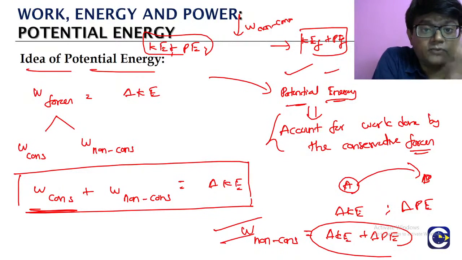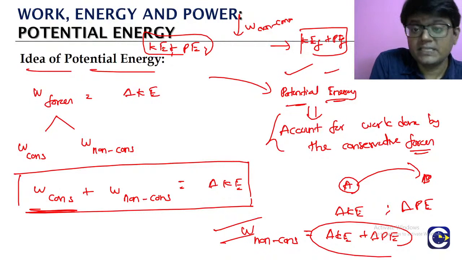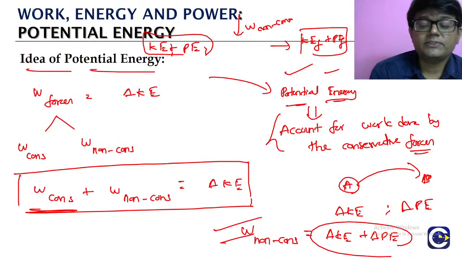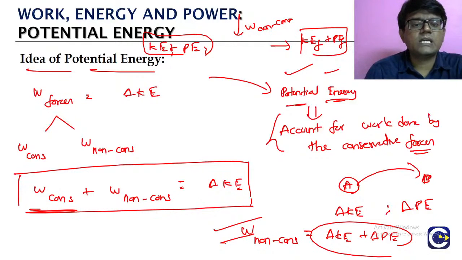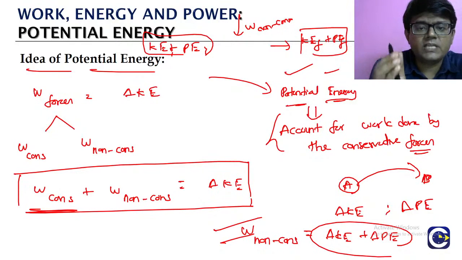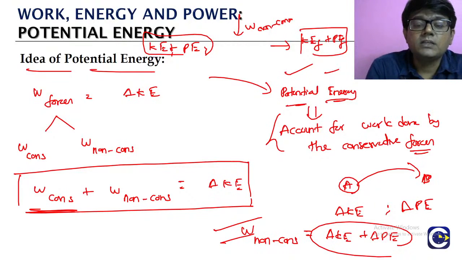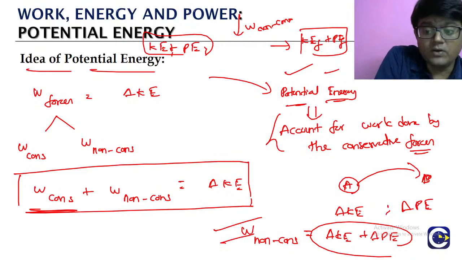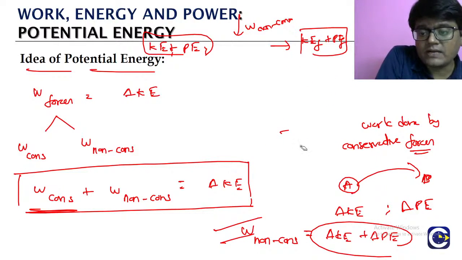Idu enna theriyuma, and the conservative forces mattum we will not include. Because the work done by the conservative forces is already adjusted in the potential energy term. எதில் நம்ம அதை adjust பண்ணிருக்கோம்? Because whatever the path, the potential energy will only depend upon the positions, initial and final. Work done by the conservative forces also depends upon the initial and final positions தானா, பாத்துக்கு மேல depend ஆகாது. So that is how we are able to link the potential energy term to the work done by the conservative forces. அது எப்படின்னு சொல்லிட்டு we will look at it. So now in one more step we will be able to see what is the exact relation between the potential energy term and work done by the conservative forces.